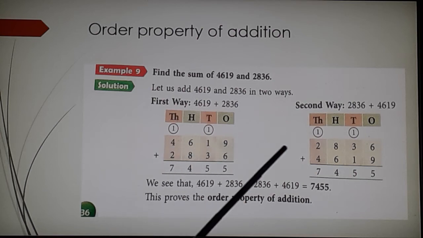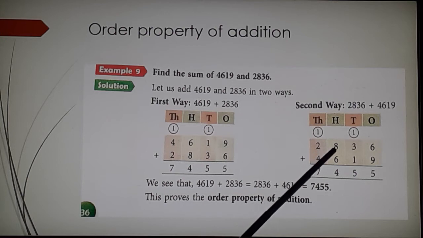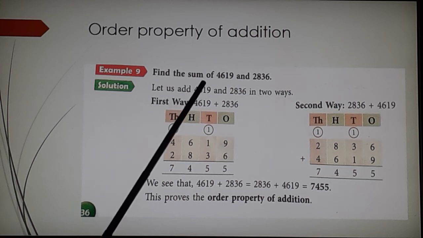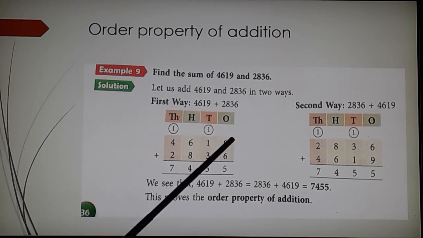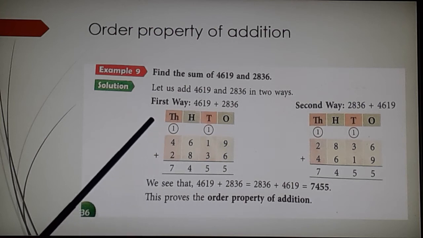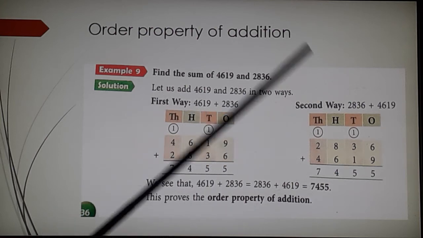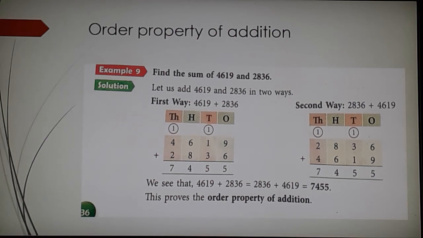But sometimes I feel, why am I writing 4619 first? I want to add this way, 2836 and 4619. So you can add any way. That means the order of the addends. The two numbers are called addends. If you change the order of the two addends, means if you add 2 plus 3 or 3 plus 2, the sum remains the same.